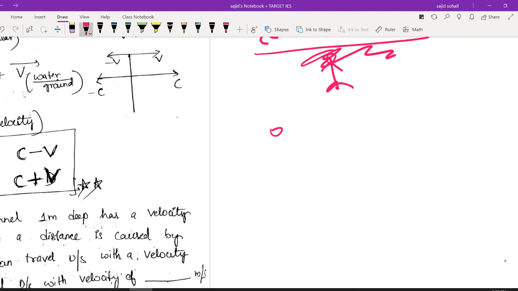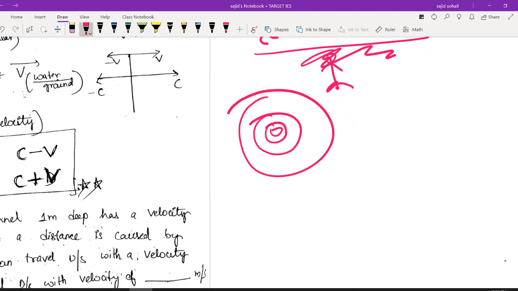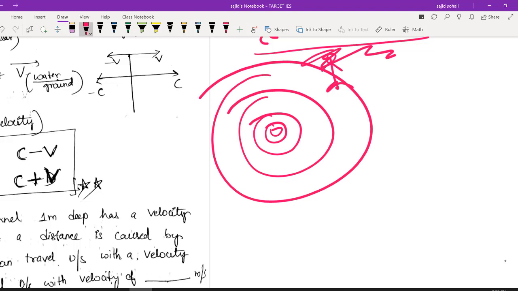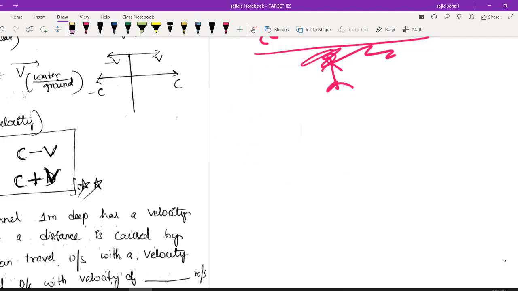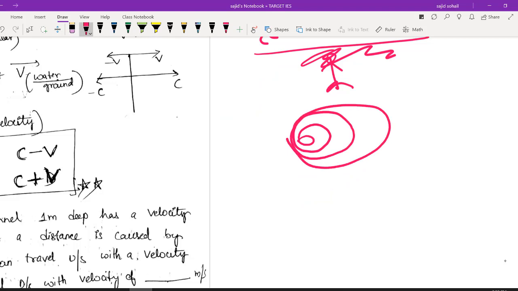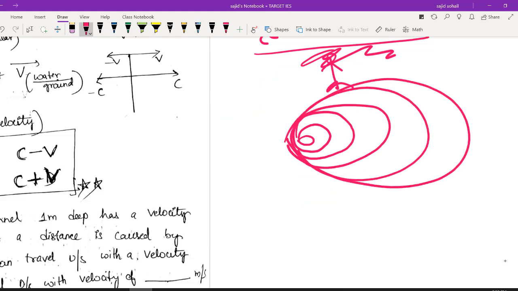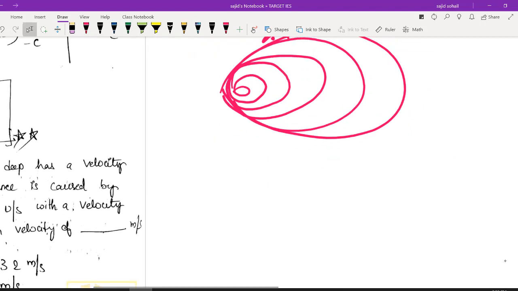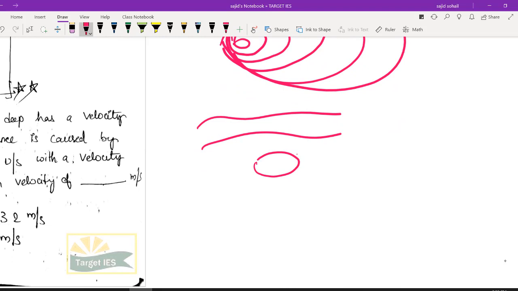Okay, it's not that whenever you are throwing a stone you will be getting only this pattern. Actually, whenever water is flowing and you are throwing stones, sometimes you will be seeing patterns like this also. You will be seeing patterns like this whenever you are creating some disturbance, or if the water is flowing with a very high velocity.